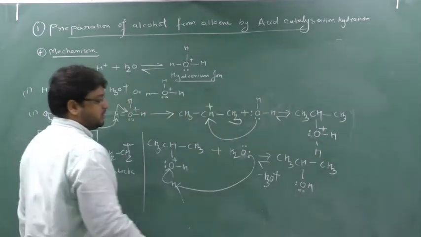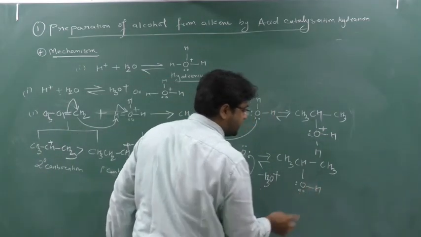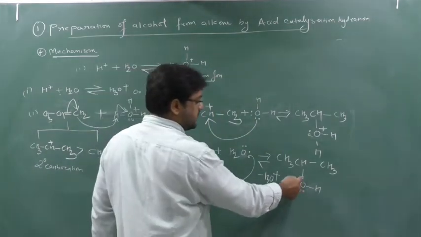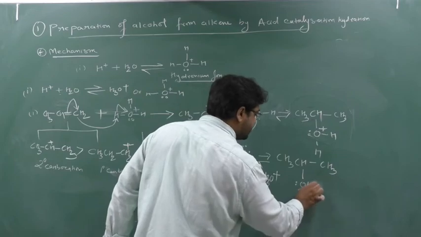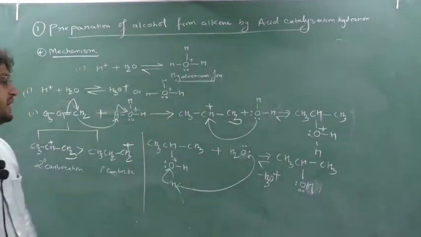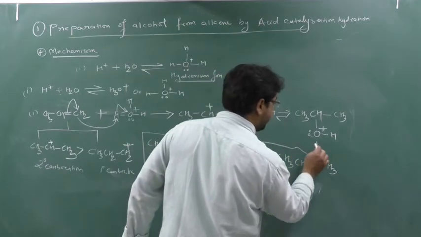Count the oxygen electrons: 1, 2, 3, 4, 5, 6, 7, 8. So the oxygen's outermost shell is completely stable, and we need not put any charge. This OH is nothing but an alcohol, a second degree alcohol. In this way, a second degree alcohol is formed.